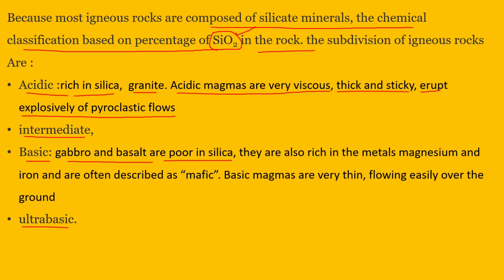They are poor in silica. They are also rich in metals like magnesium and iron, and often described as mafic. Magnesium and ferrous together, mafic. And then basic magmas are very thin, flowing easily over the ground. Generally, they form the lava plateaus, and if we get much more basic, they will flow over a larger area than basic, then it will be called ultra basic.